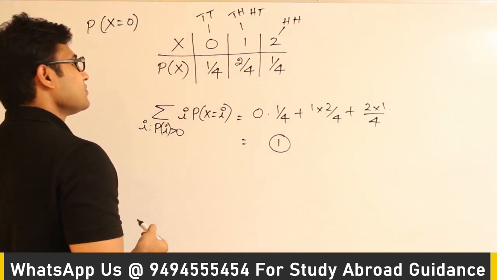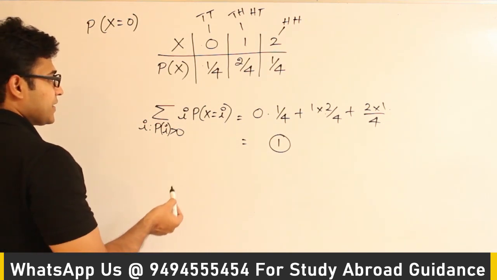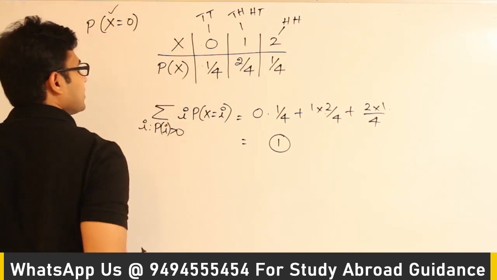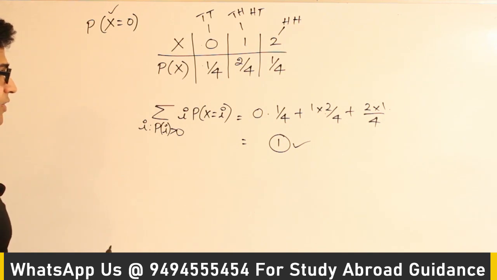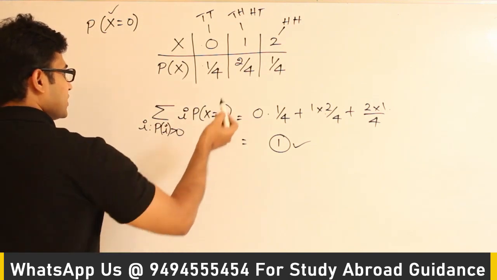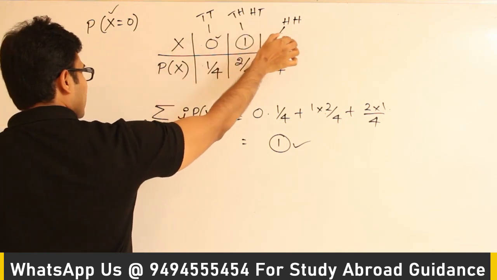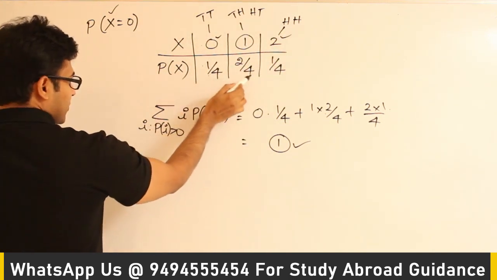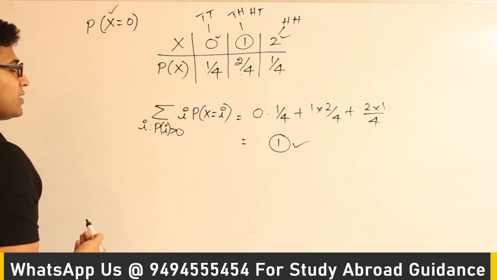So what does this show? The expectation of this random variable X is going to be 1, which means even before conducting the experiment we can guess that there are more chances that you might get a value of 1 if you conduct this experiment. And in this case it is of course true. The probability of getting a 1 is high compared to the probability of getting a 0 or a 2. Here it is 1 by 4, here 1 by 4, here 2 by 4. That is why we got the expectation 1. So that is why it is useful.